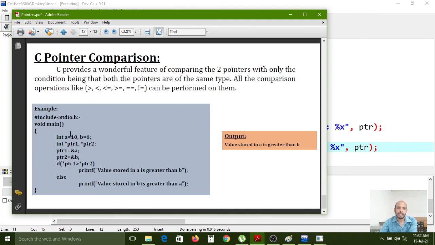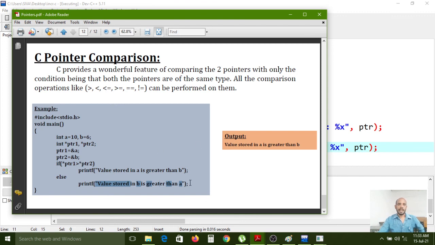C pointer comparison. If you want to compare one pointer to another pointer, we can use comparison operators, nothing but relational operators: less than, greater than, less than or equal to, greater than or equal to. Here I have given the problem: if pointer 1 is greater than pointer 2, meaning the value stored in a is greater than b, then if it is true this printf will execute. If it is false, the else block will execute. So we have to use the pointers. Carefully observe this one.